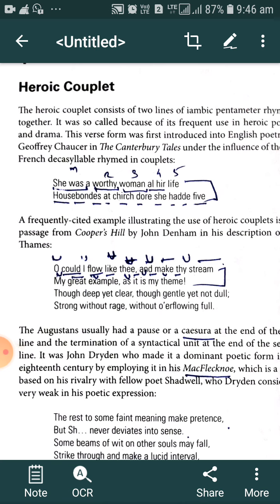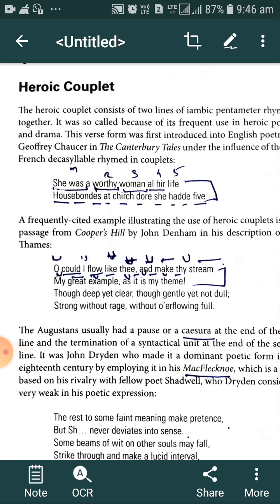So heroic couplet means the stanza of two lines that generally describe the extraordinary, supernatural deeds of any person, any place, anything.